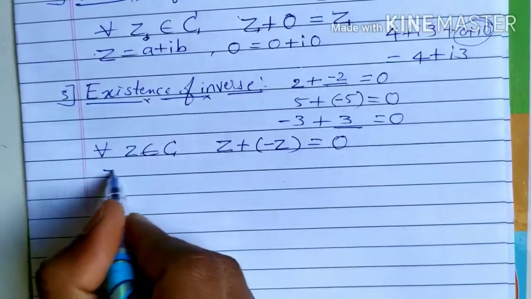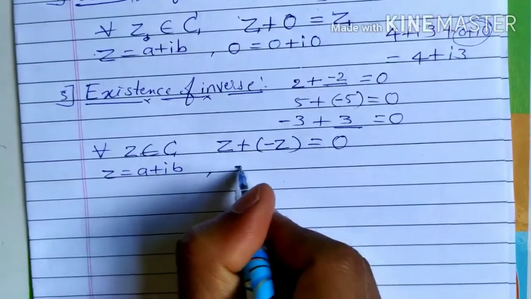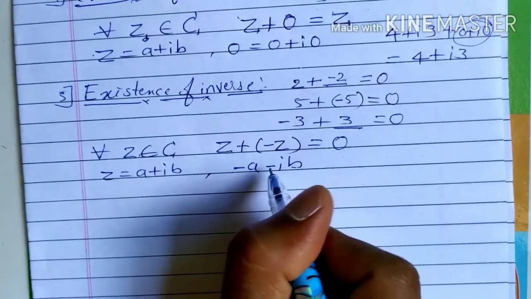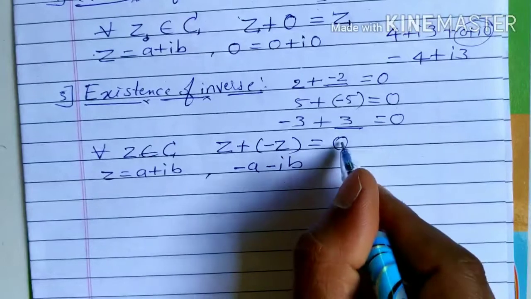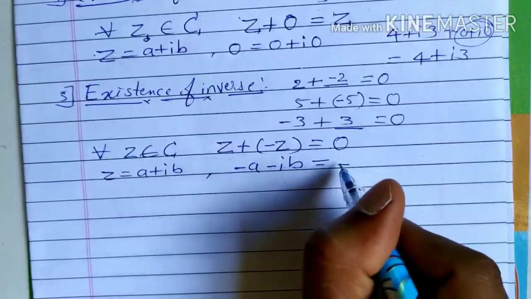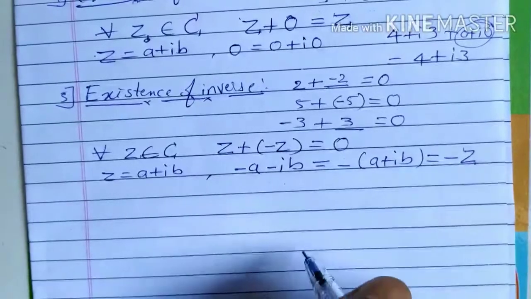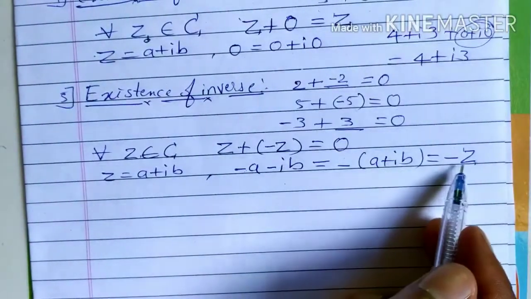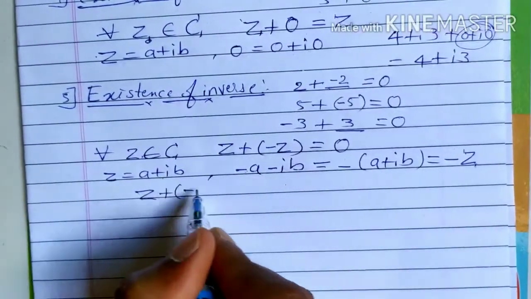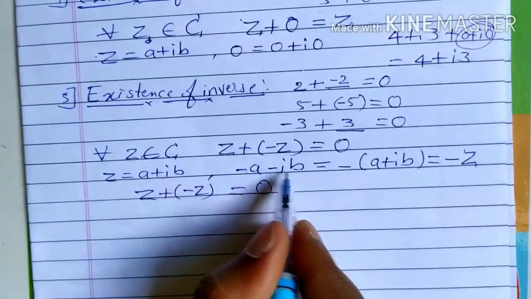If z is equal to a plus ib, then adding minus a minus ib, if you add these two, you are going to get 0, right? This number, if I take minus common, is minus of a plus ib, which is nothing but minus z. So adding these two, z plus minus z is always equal to 0. a minus a is 0, ib minus ib is 0, right?